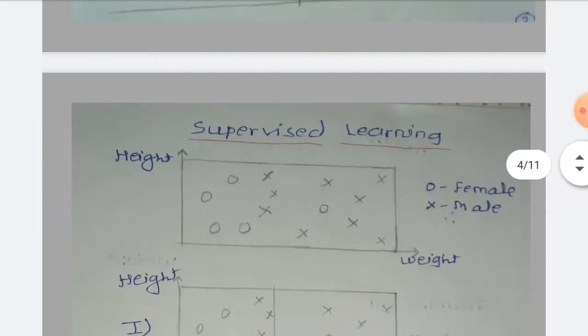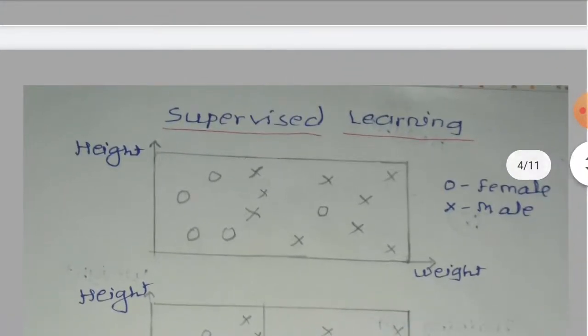The first one is supervised learning. Here one example is given. I have a database of 14 points with two attributes, one is weight and the other is height of the person, and my goal is to predict whether a person is male or female. Here the circular data points are expressed as female and the cross ones are expressed as male.